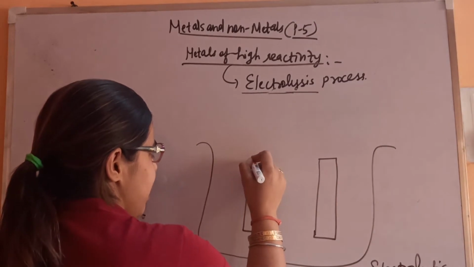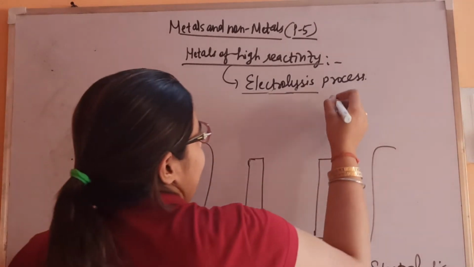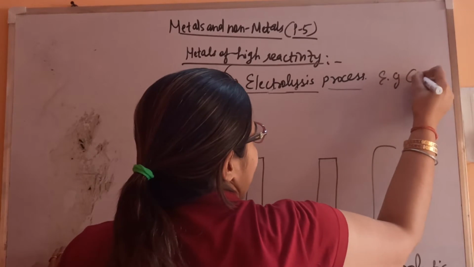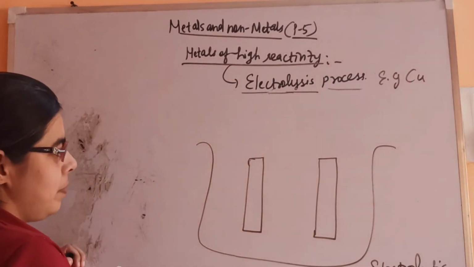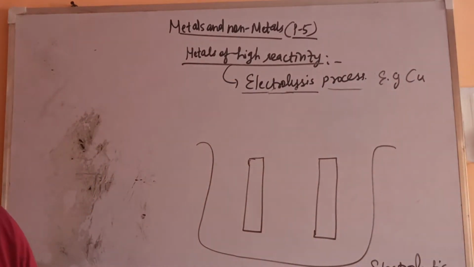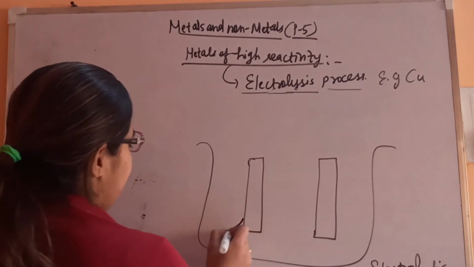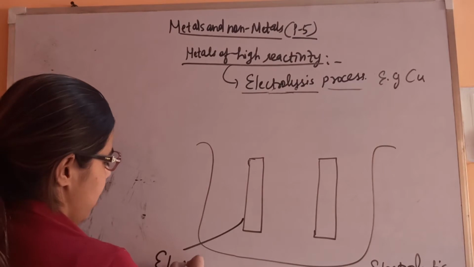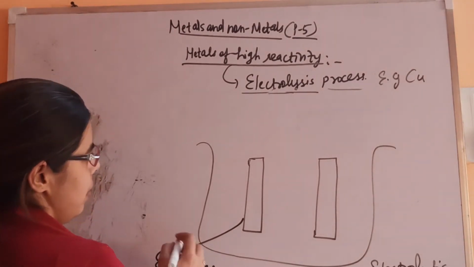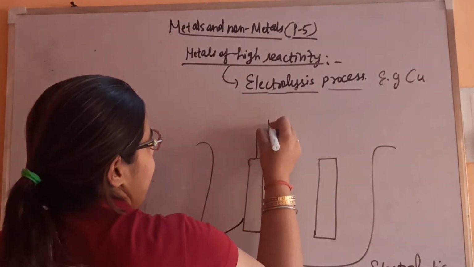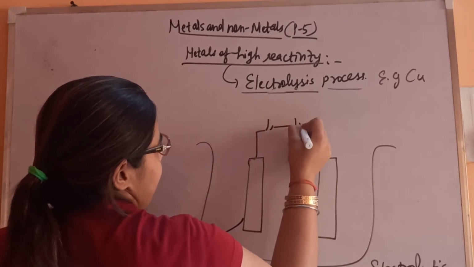Let's say we take the example of copper. So we have taken two rods. These rods are known as electrodes, and we'll connect them with the help of a battery.